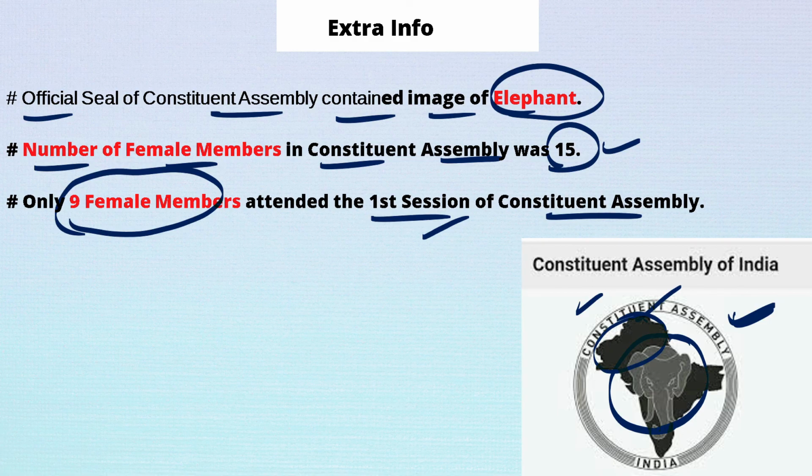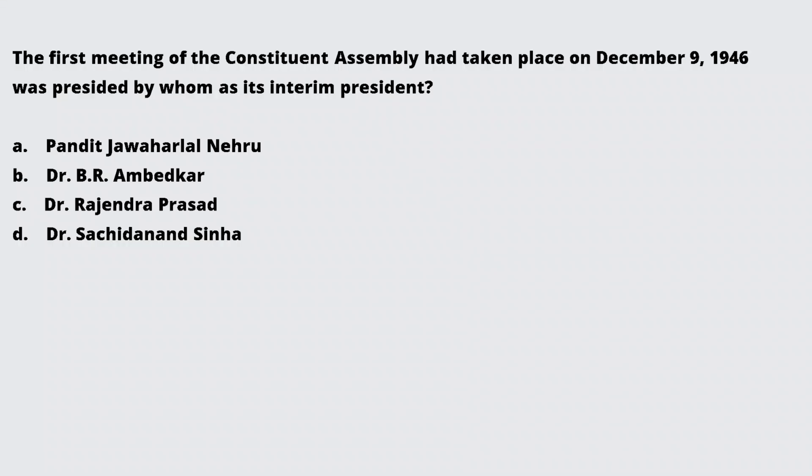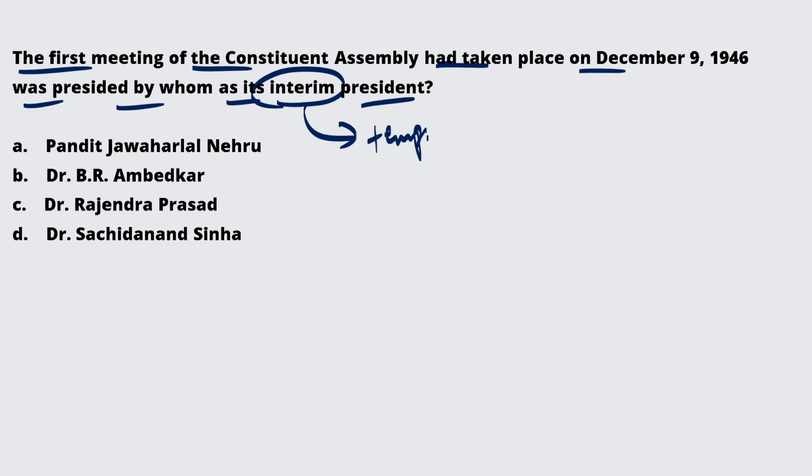And now we shall practice some questions. The first question: the first meeting of the Constituent Assembly had taken place on December 9, 1946, and it was presided by whom as its interim president? Interim president means temporary president. Who was the temporary president for the first meeting of the Constituent Assembly?